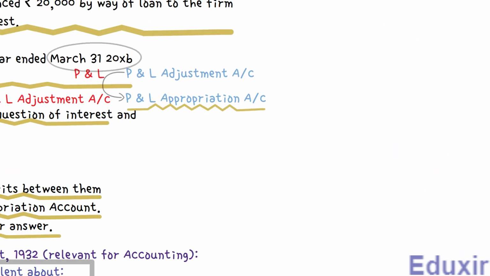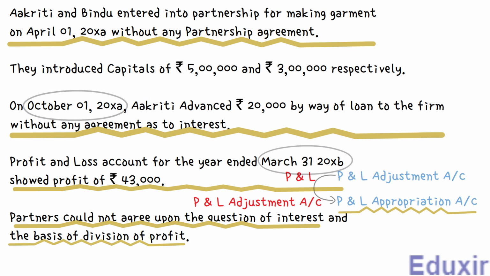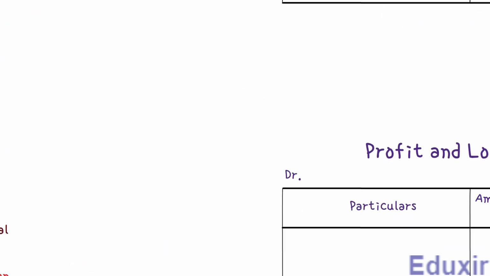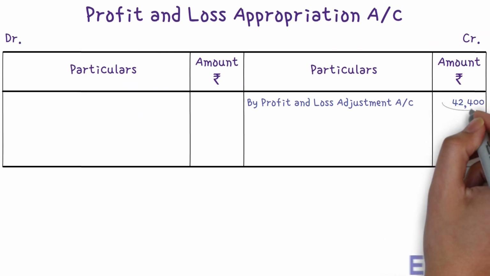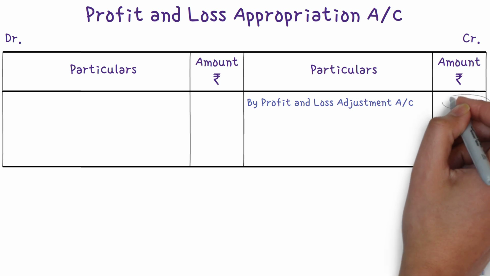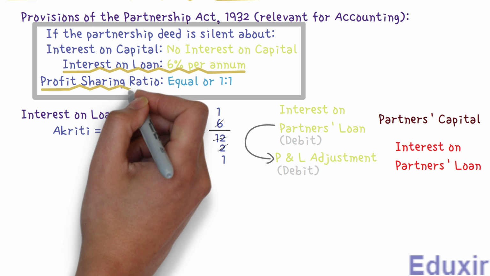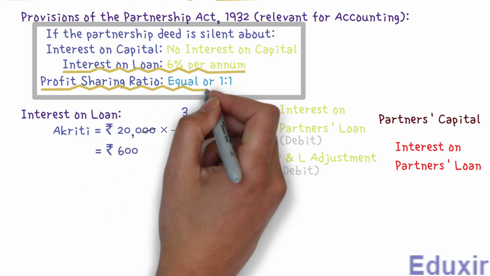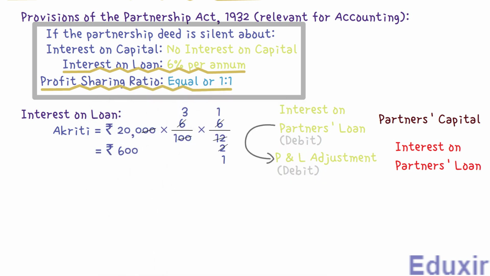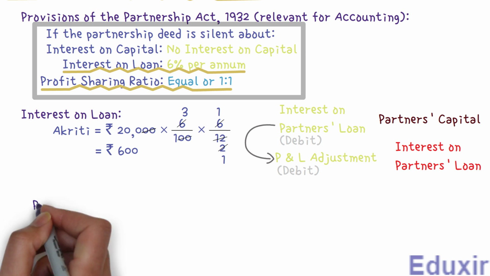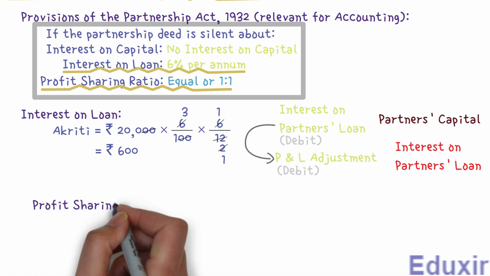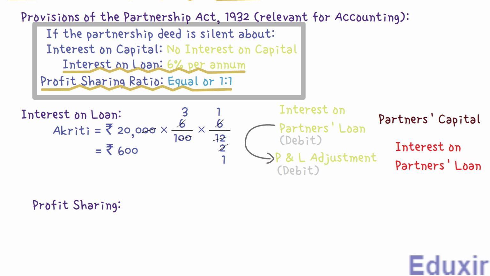Now if you carefully analyze the problem, there are no considerations related to partner's salary, interest on capital, and interest on drawings, etc. So this total amount represents the balance profit amount that should be distributed among the partners. As we have already discussed, the profit amount should be distributed among the partners equally, or in the ratio of 1:1. To proceed with this calculation, let's first write the header profit sharing. This will indicate that the upcoming calculation is related to the sharing of profit among the partners.